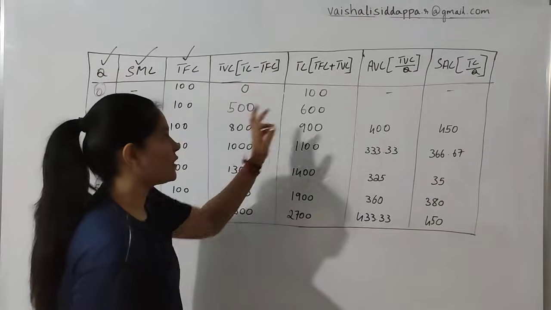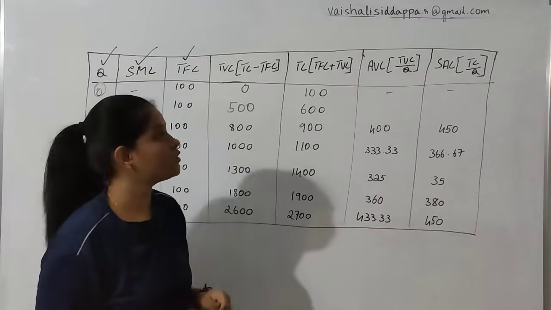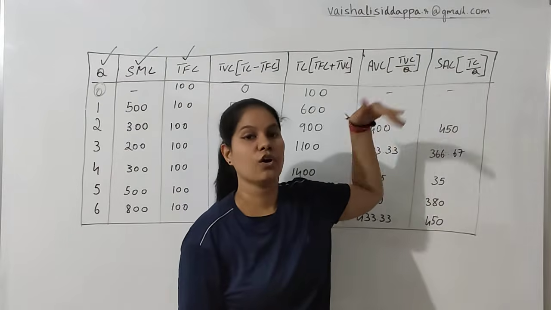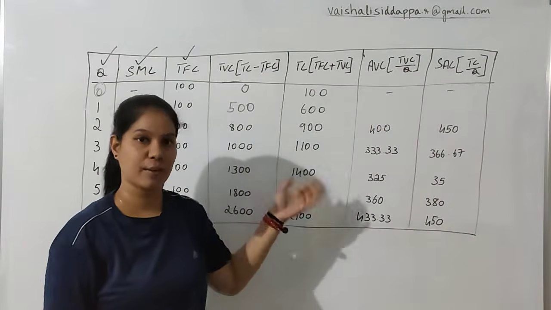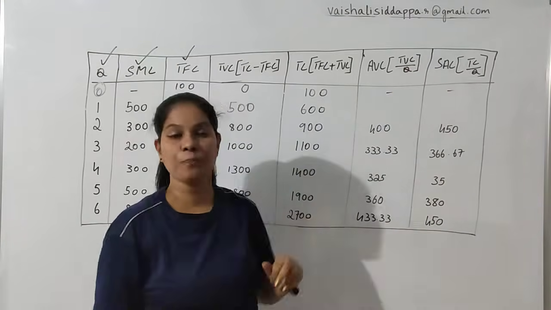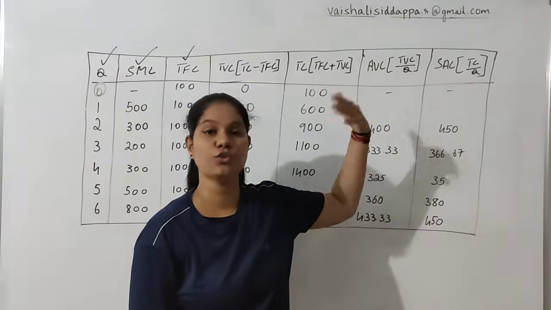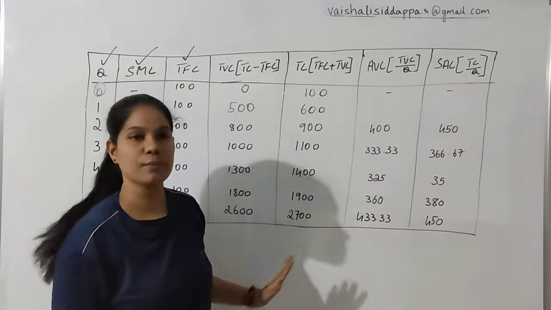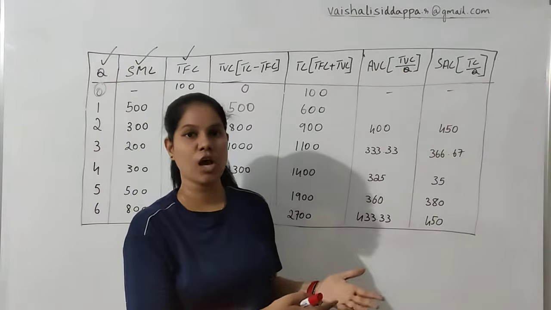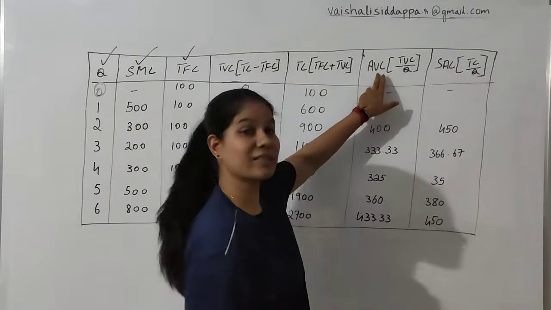After that, the next thing you have to find out is AVC, average variable cost. How are you going to find out average variable cost? You are already aware of the formula, because I have already done the same short run cost 2 to 3 times now. TVC divided by Q, total variable cost divided by Q. To know why and how, please watch my previous videos of the third chapter. I'm directly solving this one problem, the easiest one, that you have to solve for the 6 marks.